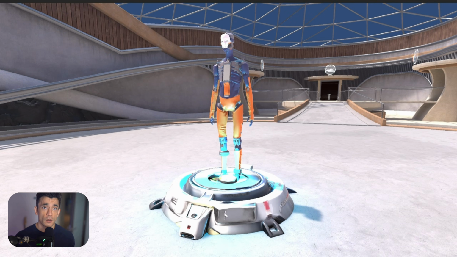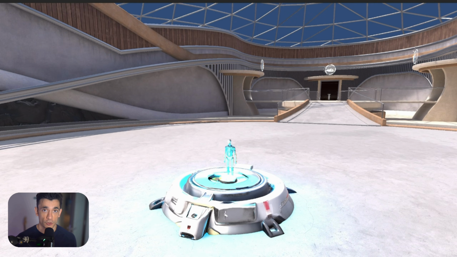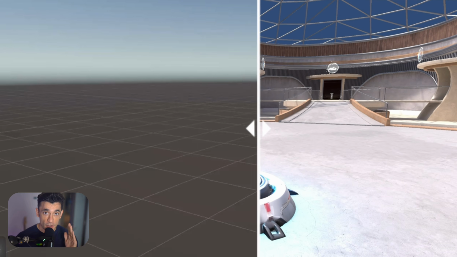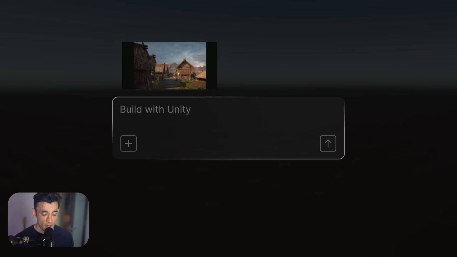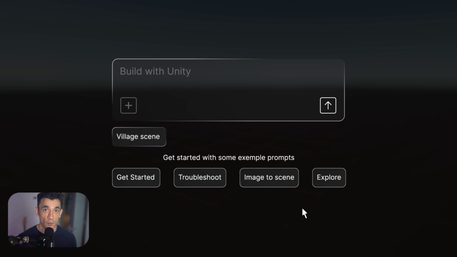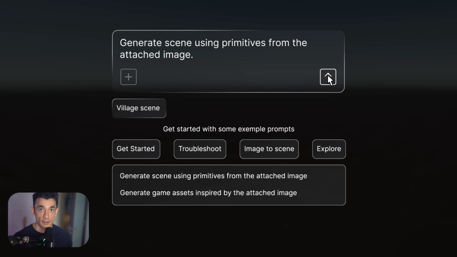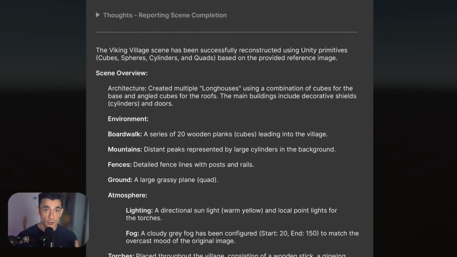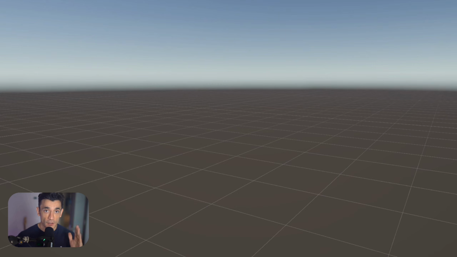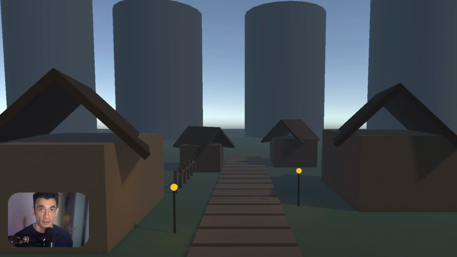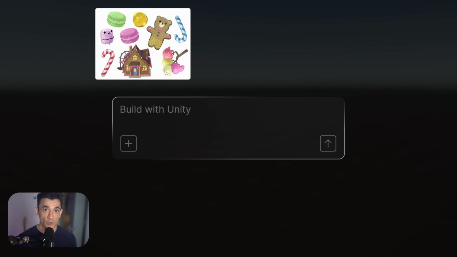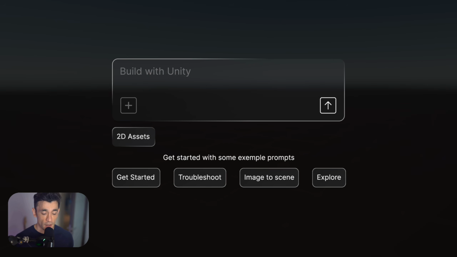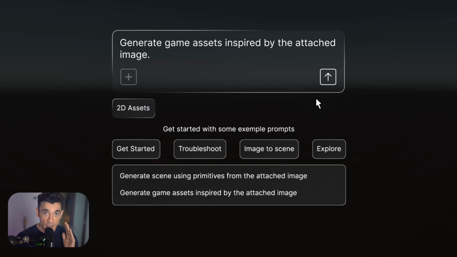Generators and asset creation. On top of the agent, Unity AI includes generators. These let you create placeholder assets directly inside the editor. Materials, sounds, cube maps, 2D sprites, 3D assets, and more. The idea is you can turn designs, images, or visual references into project-ready assets without leaving Unity. You describe what you need, the generator creates it, you keep building. The launch trailer shows this in action. It's worth watching if you haven't seen it yet.